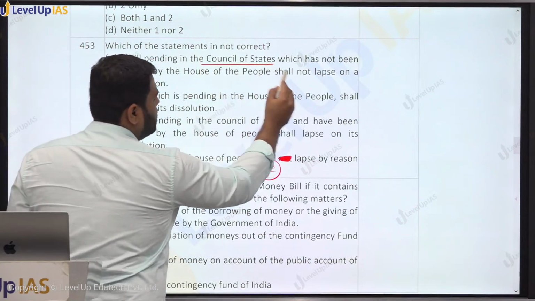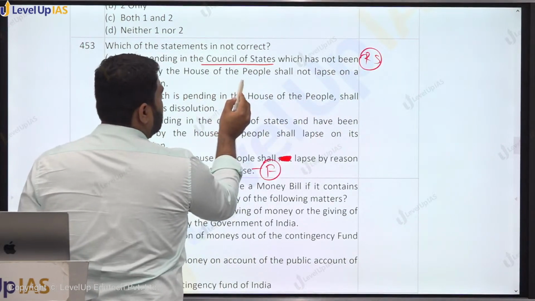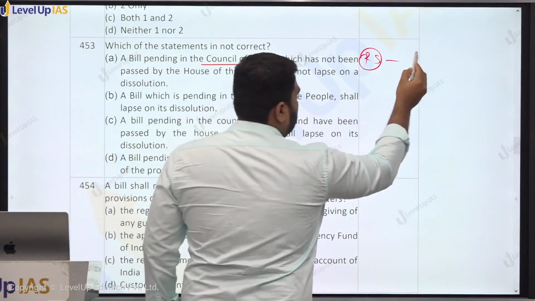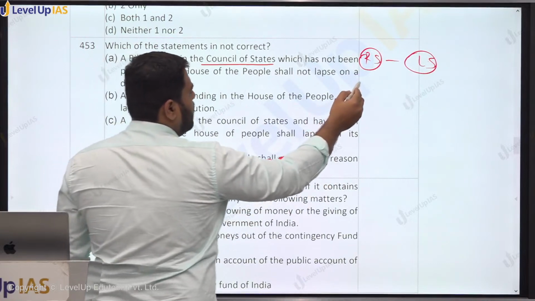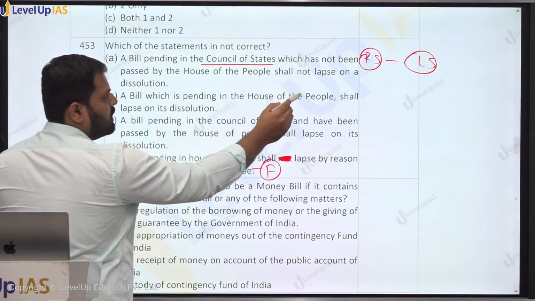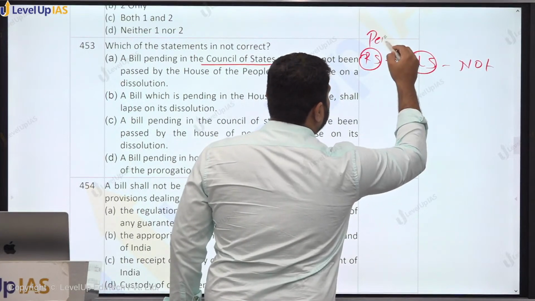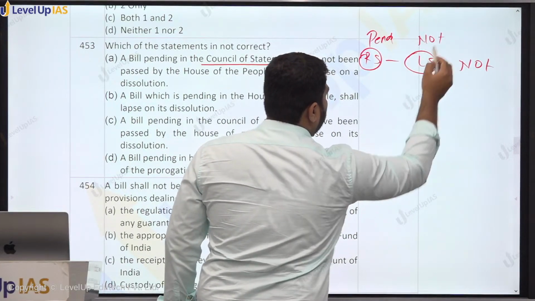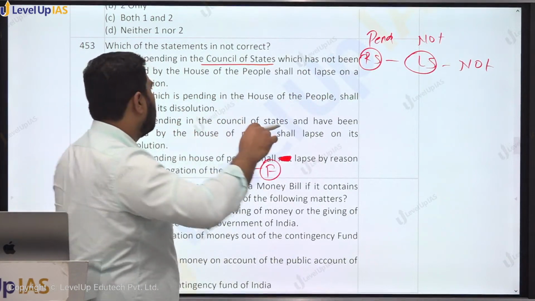The first statement says a bill pending in the Council of State, this means the bill is pending in the Rajya Sabha and has not been passed by the House of People, it has not yet come to the Lok Sabha, shall not lapse, right? So this is a true statement. We have also made a table for this, so we will need to revise quickly.